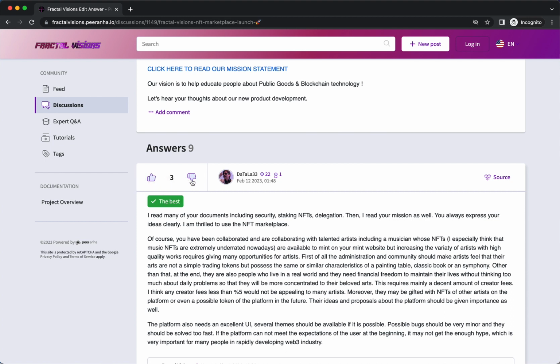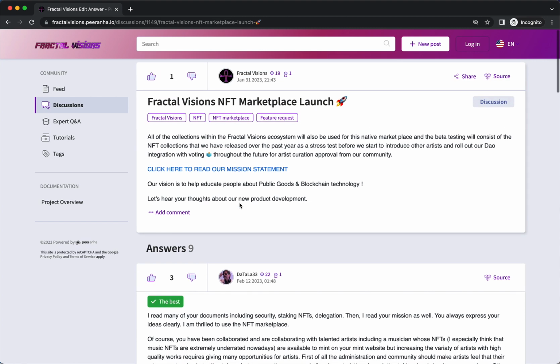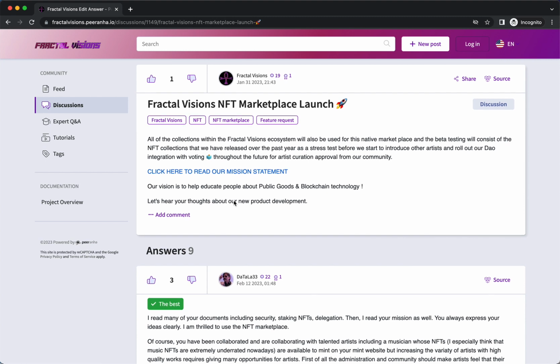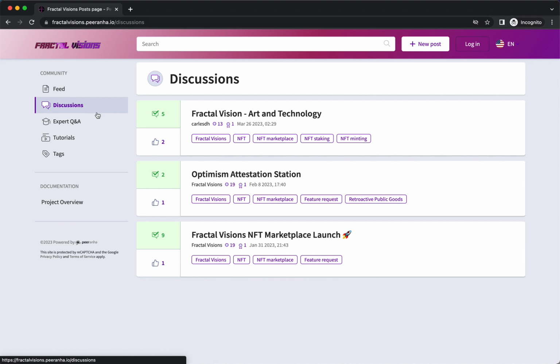Now, if you receive a downvote on one of your answers, it will actually take away from your points. So you want to be careful with what you write on the question and answer forum, and you want it to have some validity to it. It needs to be accurate, and it needs to be understandable and legible with what you write on the Q&A forums. So let's go ahead and step back to our discussions.